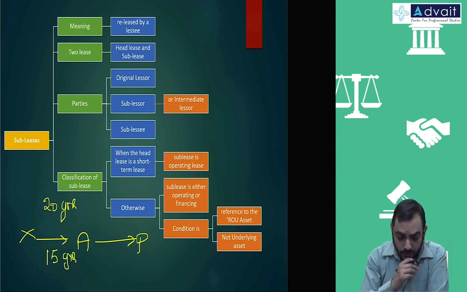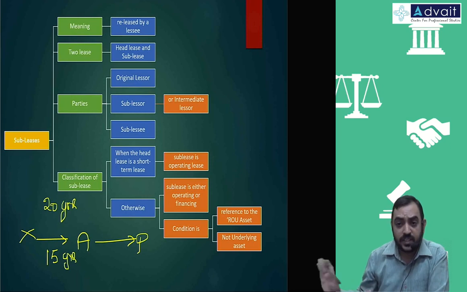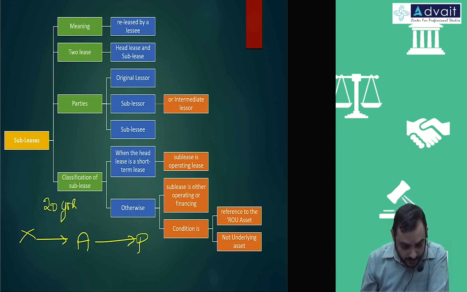So A has taken a lease for 15 years. Let's say that's not 15, let's take 5 years only for easy purpose. And A has given it to P for 4.5 years.